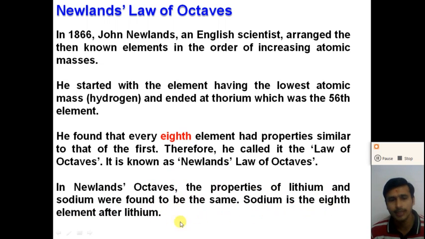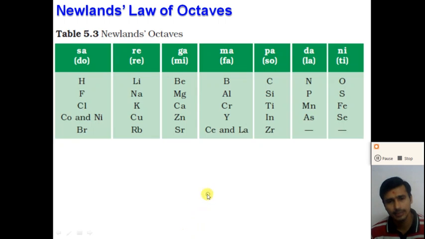Sodium is the eighth element after lithium. He arranged the elements in groups of eight elements, like sa, re, ga, ma, pa, da, ni, right?